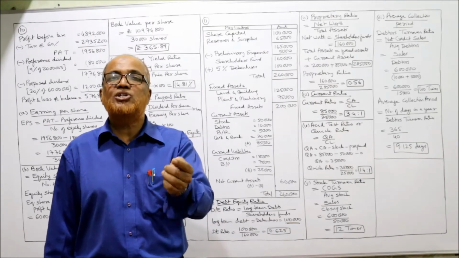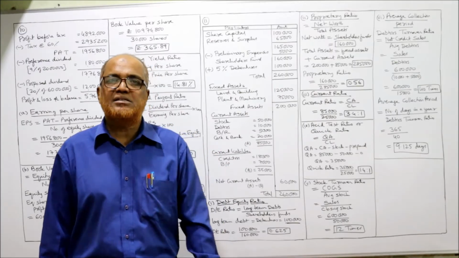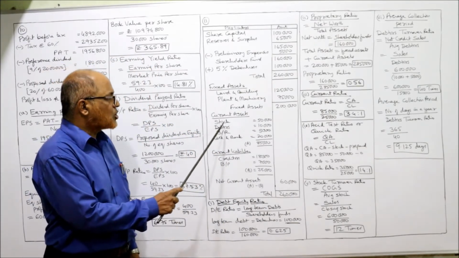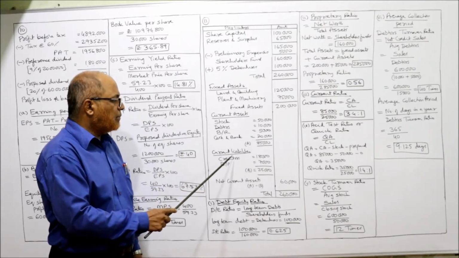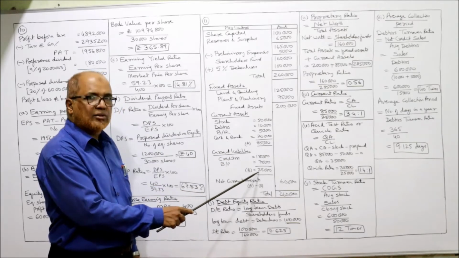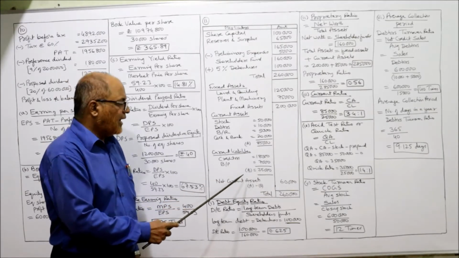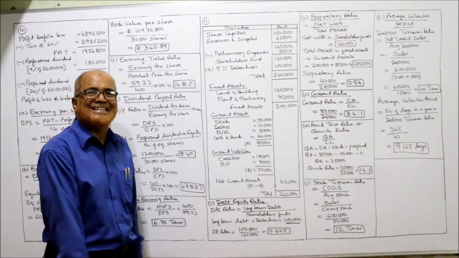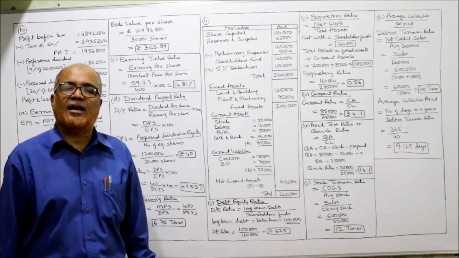The resulting figure is called working capital or net current assets, means same. So what are the current assets? Stock, debtors, bills receivable, bank balance. Take the total, 85,000. Current liability are creditors, bills payable, 25,000. 85,000 current assets, 25,000 current liability. 85 minus 25 gets 60,000. This 60,000 is called net current assets.